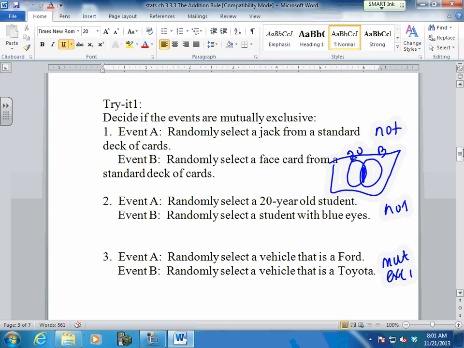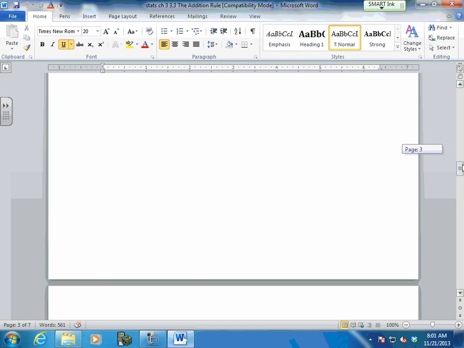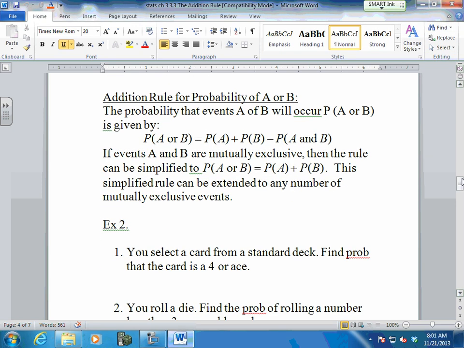That's what's going to help us in your addition rule. Remember that. So let's get back to the addition rule. The probability that events A or B will occur, probability of A or B, is given by this statement: the probability that A occurs plus the probability that B occurs minus the probability of A and B. This is any overlap. This is when they are not mutually exclusive.